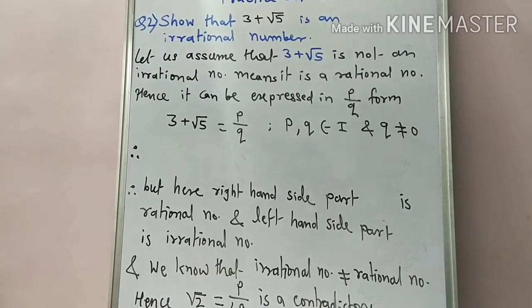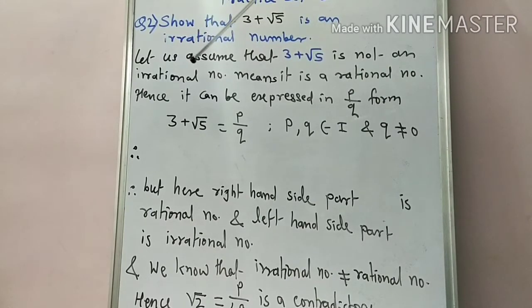Okay, now the second one is also similar to the first. You have to show that the given number 3 plus root 5 is an irrational number. In the property that we studied, if one number is rational and one is irrational, then the addition of those two numbers is also an irrational number, and here we have to prove it. So again we use the same indirect method.